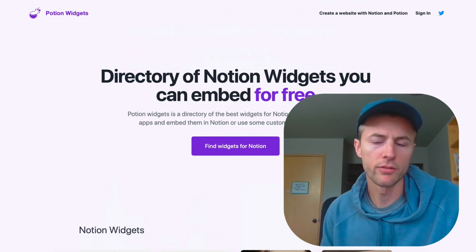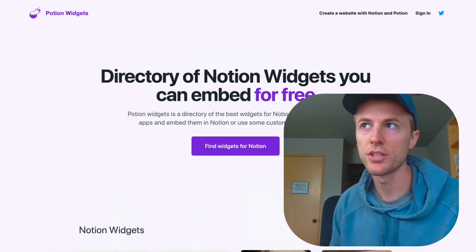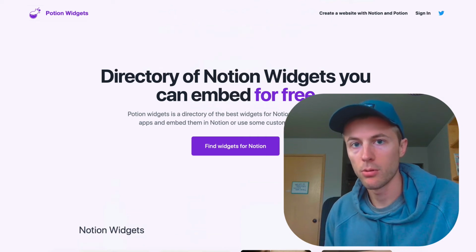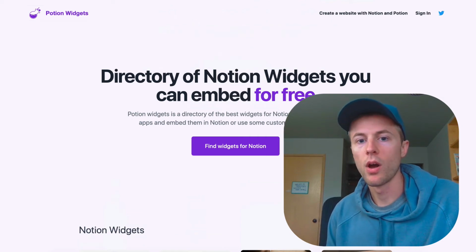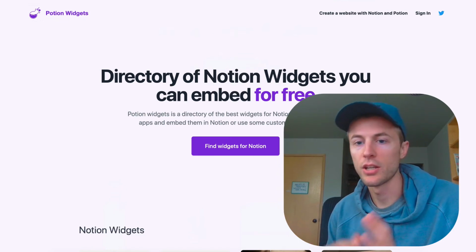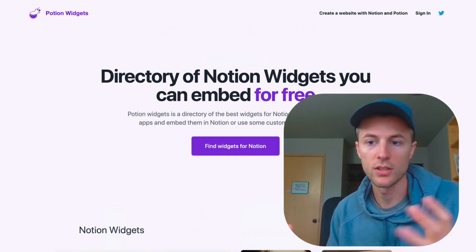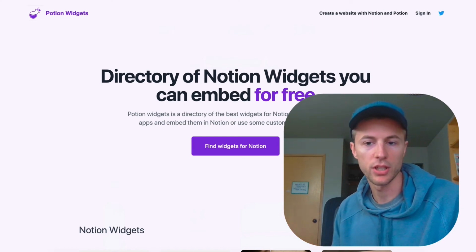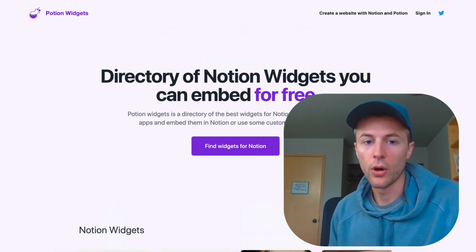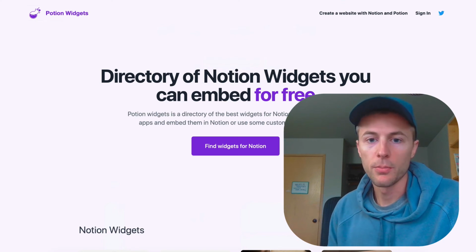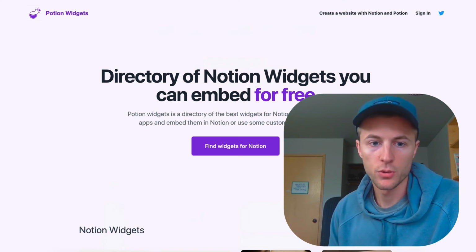They'll start hearing about Potion. And so that's the goal. The other thing I'm going for, at least with my own custom widgets, is trying to think of ways to make widgets that are also shareable, something Notion users would want to share. It's so valuable to them, and it's something within that community that they want to share on Twitter or on Reddit. So I'm trying to go towards that too. Some virality, some sharing, SEO. I'm trying to bundle all that into this idea. If I create the right kind of widget, it could go viral within the Notion community, and tons of people would hear about Potion Widgets and Potion.